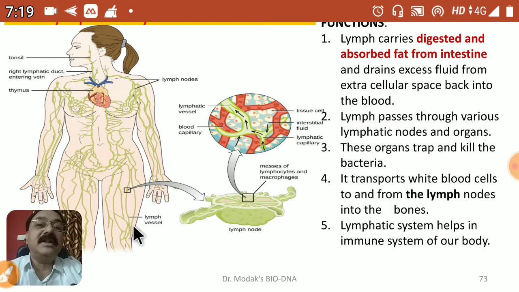They are called lymph vessels, and there is a lymphatic system in our body like the venous system and arterial system. There is a lymphatic system which drains back the lymph, and at certain intervals, here you can see, it goes to the venous system. The lymph is poured back into the venous system in our body. But along with its flow, when it passes through various lymphatic nodes, it filters the blood, captures the bacteria and kills it. So this is the most important aspect.